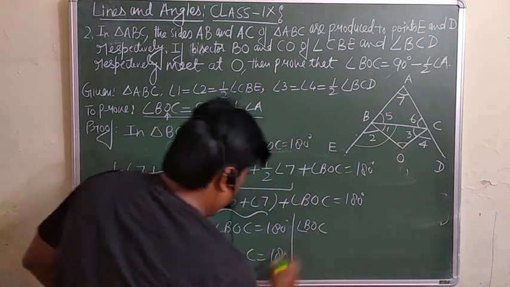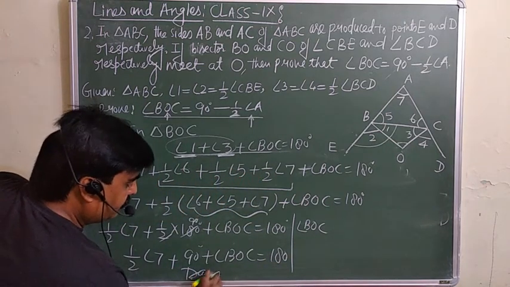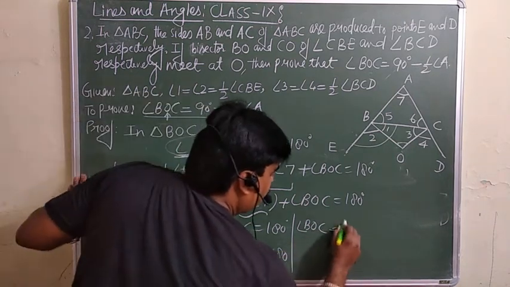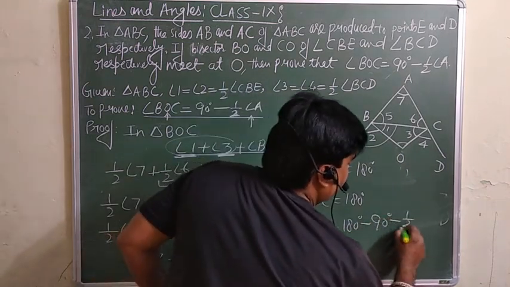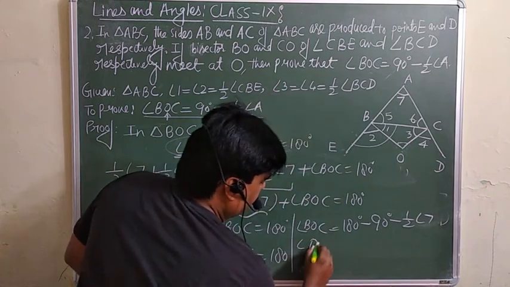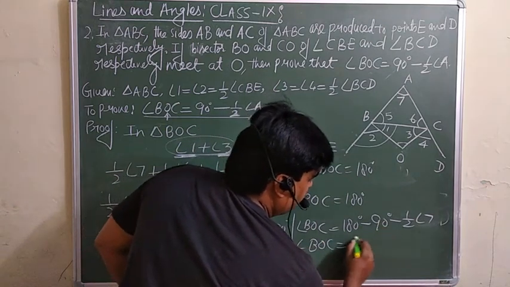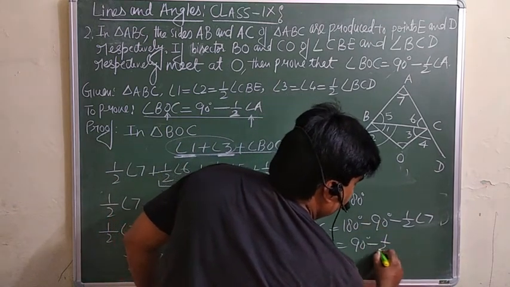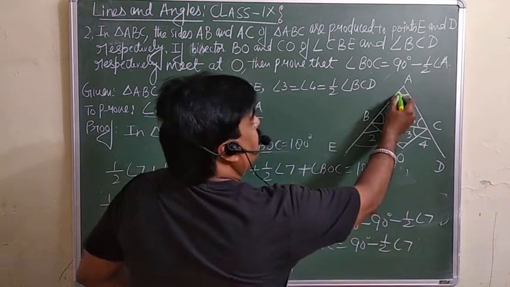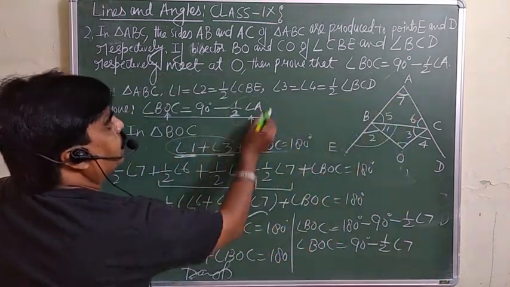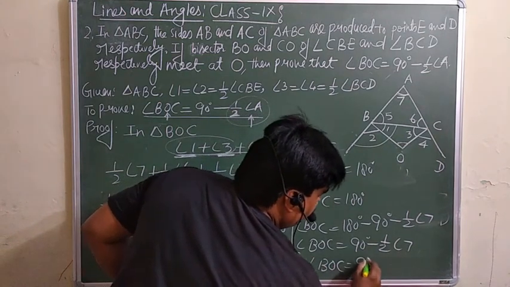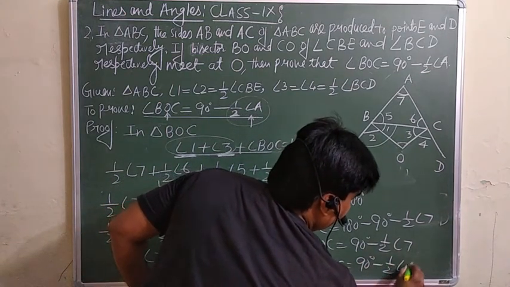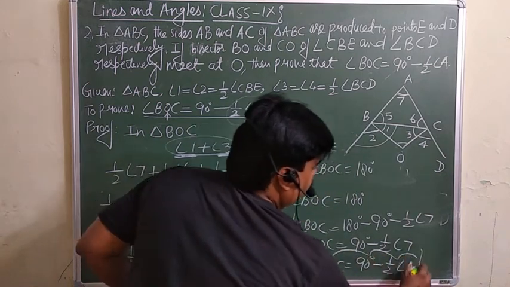Angle BOC is equal to 180 minus 90 minus half of angle 7. So 180 minus 90 is 90 minus half of angle 7. But what is angle 7? That is angle A. Therefore angle BOC is equal to 90 minus half of angle A, which we wanted to prove.